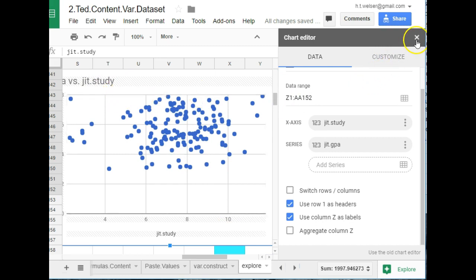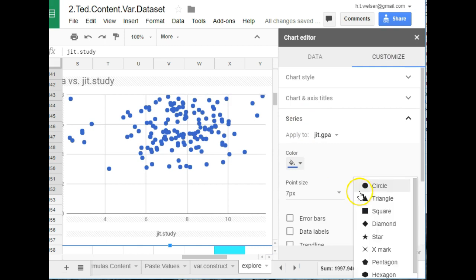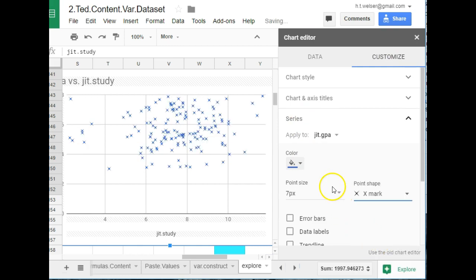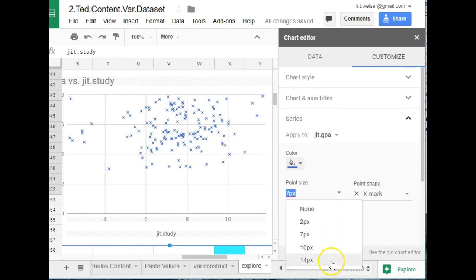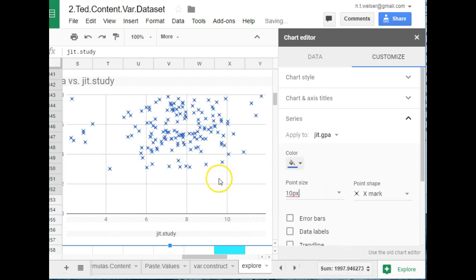One thing we want to do is change these dots in customize series from circle to star, size 14. Maybe a little big, how about 10? There we go, that's better.